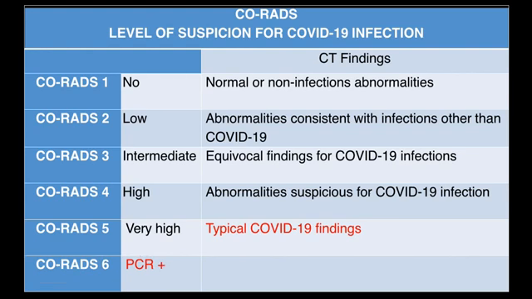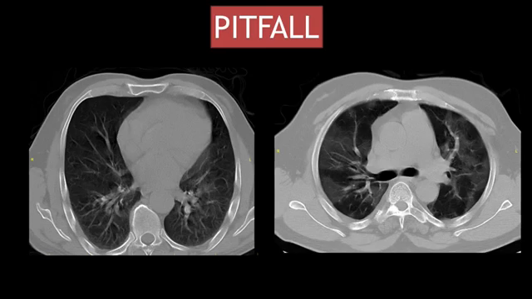Now let us see what is CT severity score. Before going to CT severity score, I wanted to show you one important pitfall. If you see these small opacities along the posterior aspect but not along the anterior aspects, don't think of these as ground glass opacities. This is nothing but the gravitational opacities which normally are present in most of the patients, which should not be confused with the ground glass opacities.